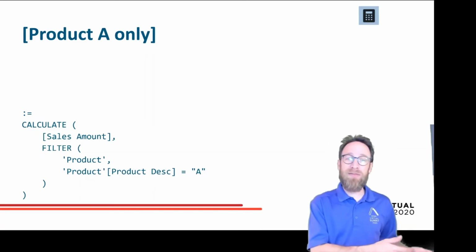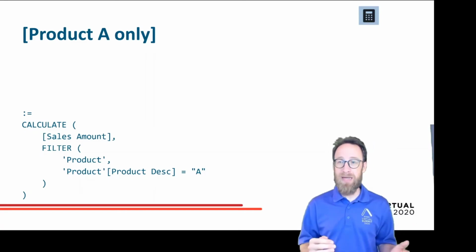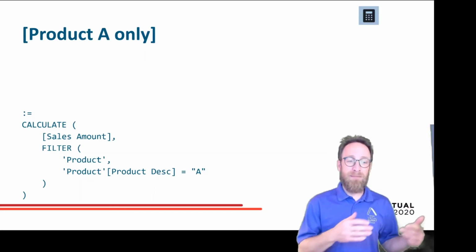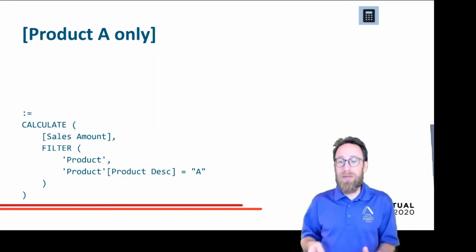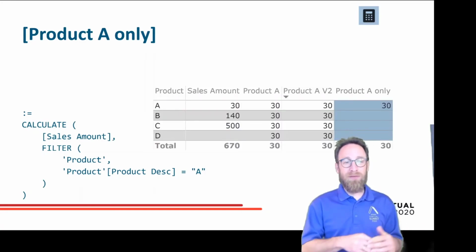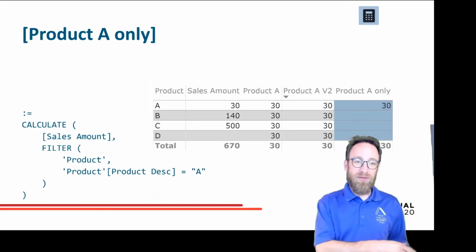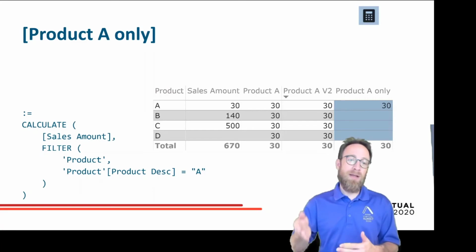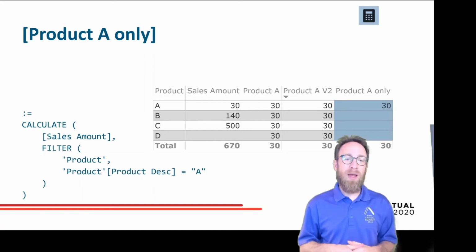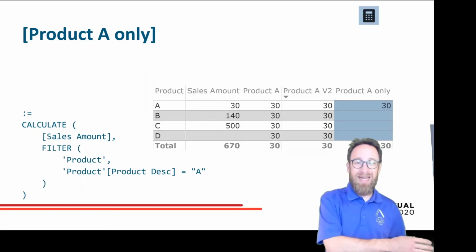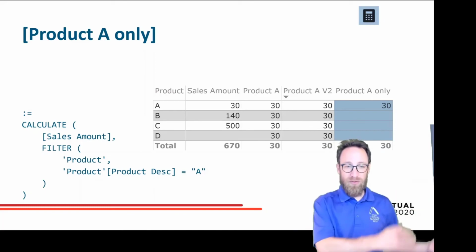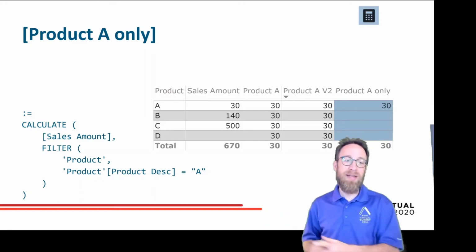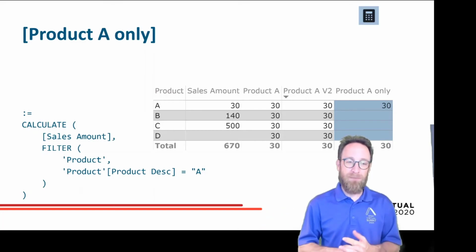So if there's an existing filter on the product table, this will stay. And then an additional filter is applied on the product table. So this is like the existing product description, and it has to be A, like this one. So in the first row, we see the product actually is A, so the sales amount is 30, and the last column, product A only, shows 30, because this requests DAX to show all the rows where the product description is A and A. A because it's already in the filter context of this table, and A because I added it in the filter condition of my measure.